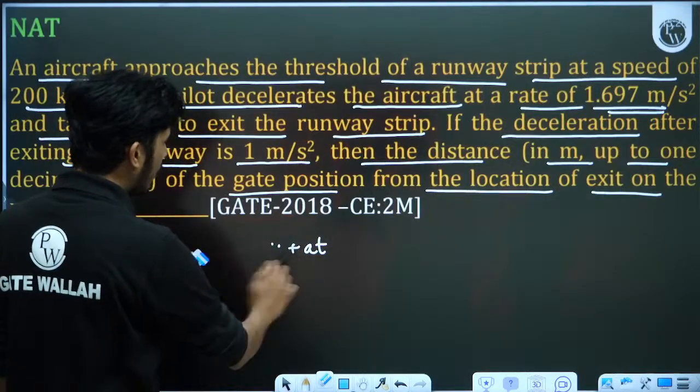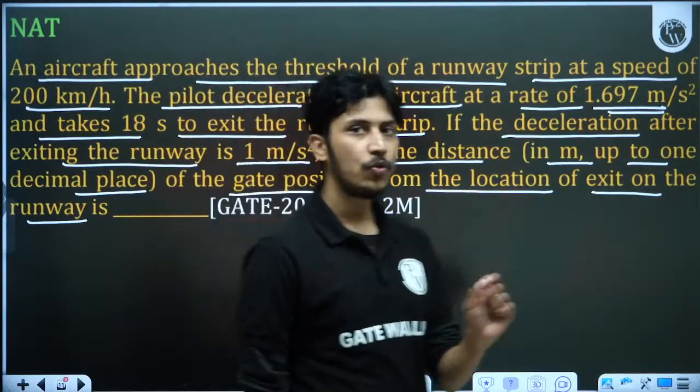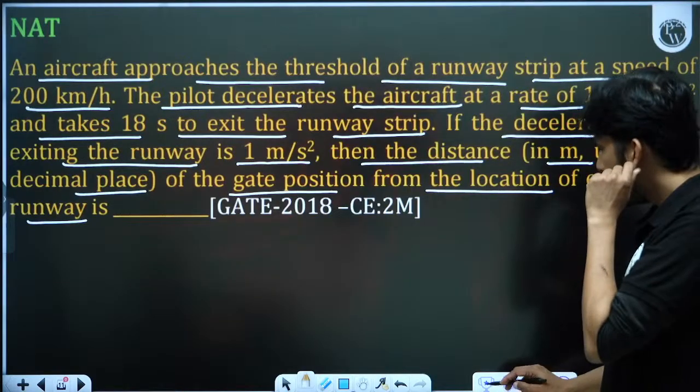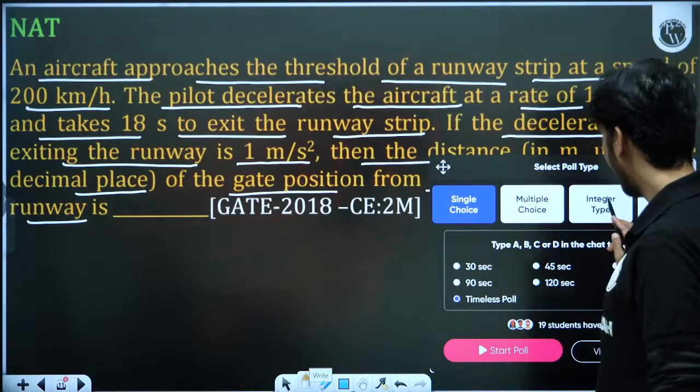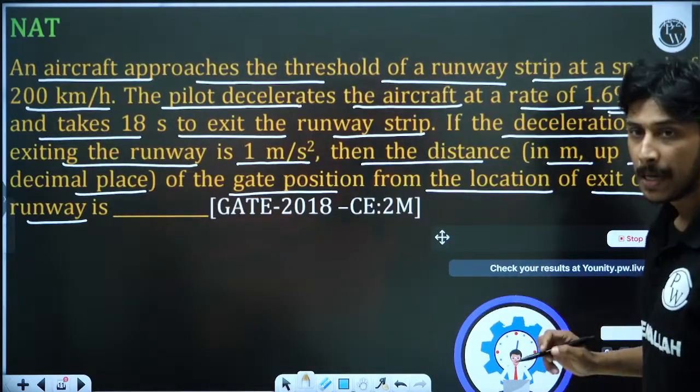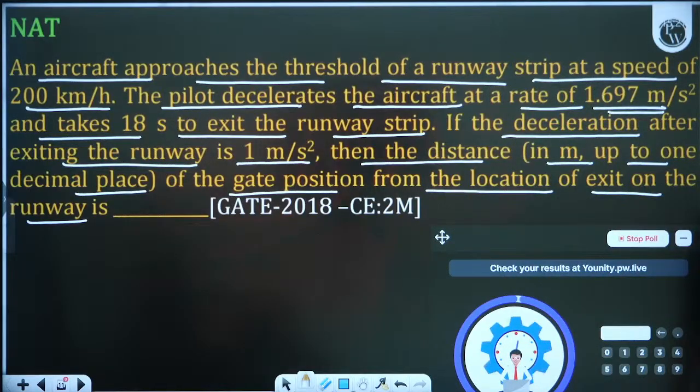Okay, so v is equal to u plus at and v square is equal to u square plus 2as. You can apply these two equations to solve this, and then I will tell you the solution. So I'm giving you 150 seconds for solving this question. And after that we will have the break also.